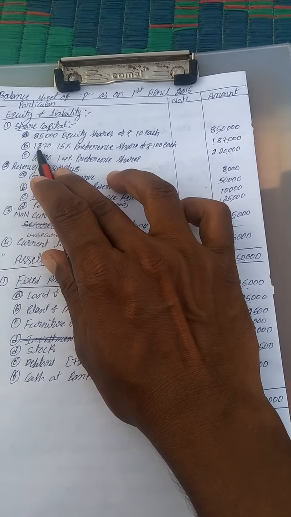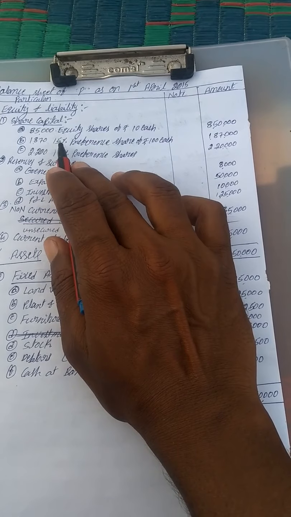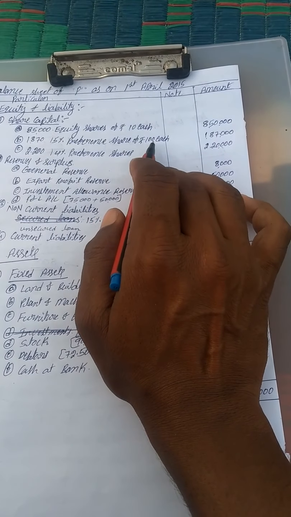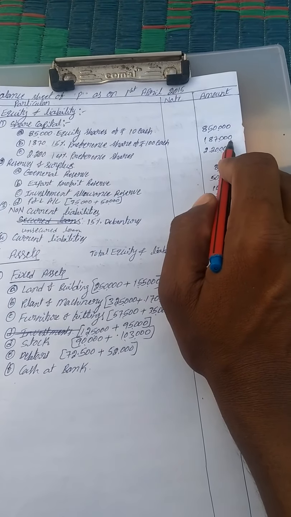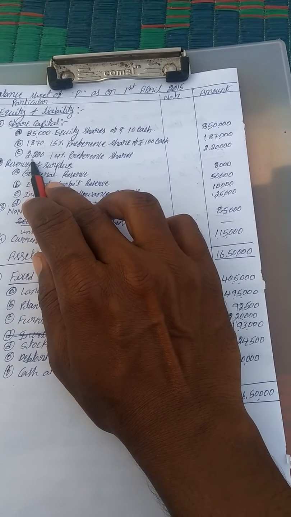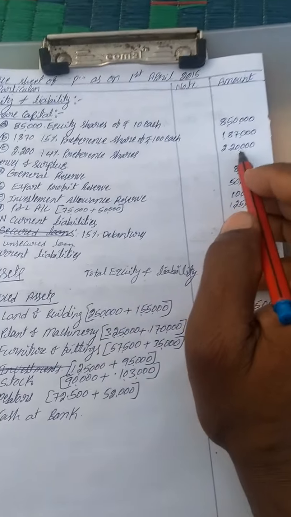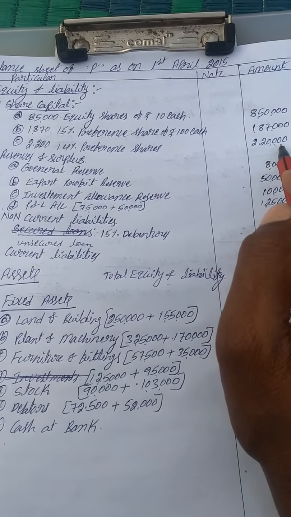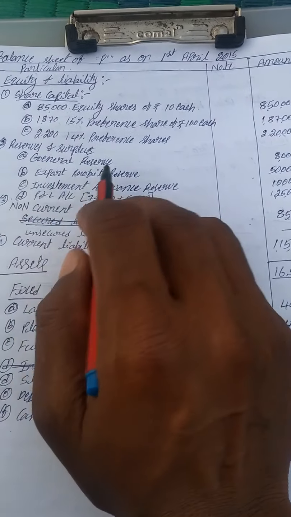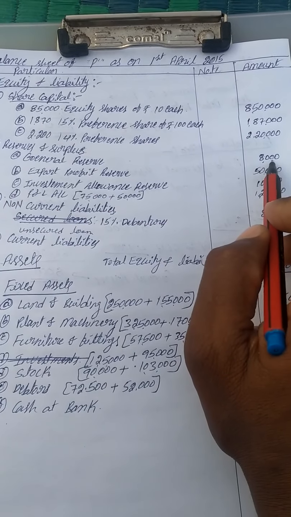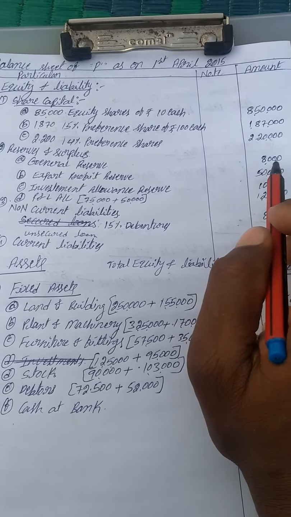Next, 1,870 15% preference shares of rupees 100 each, 1,87,000. Next, 2,214% preference shares, 2,20,000. Next, reserves and surplus. General reserve we have 8,000, that is the calculated value.